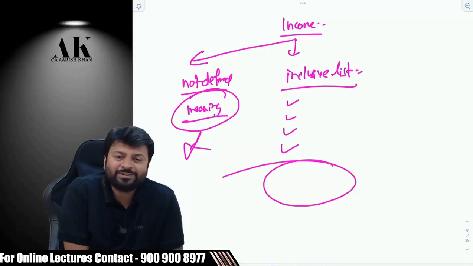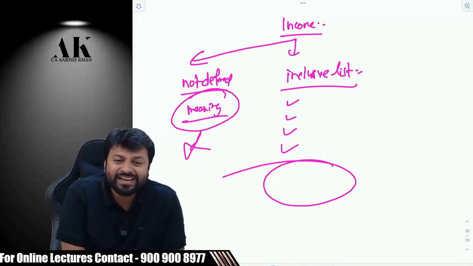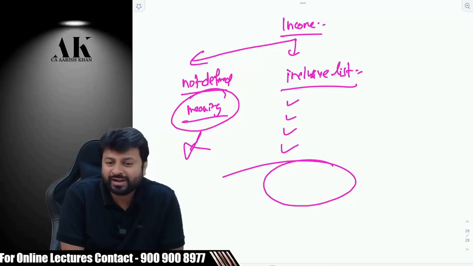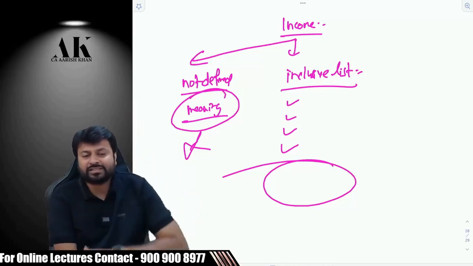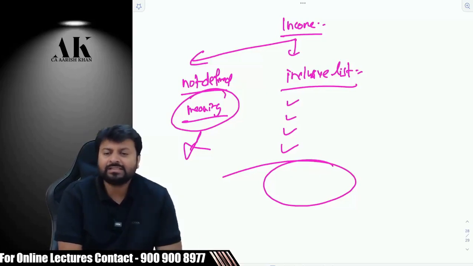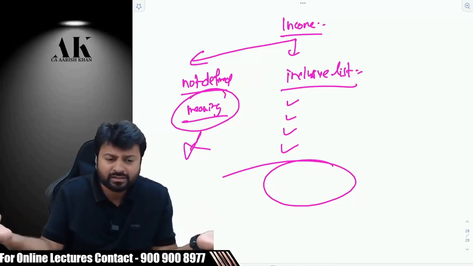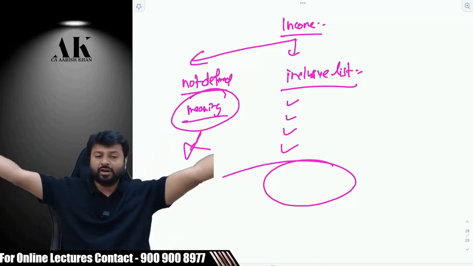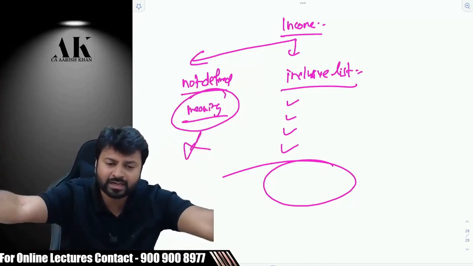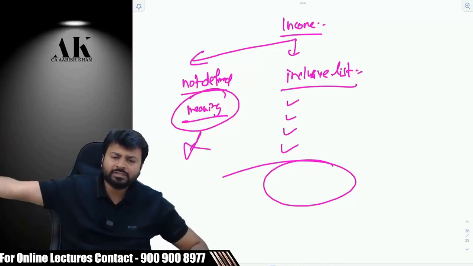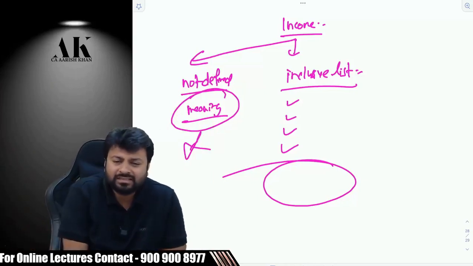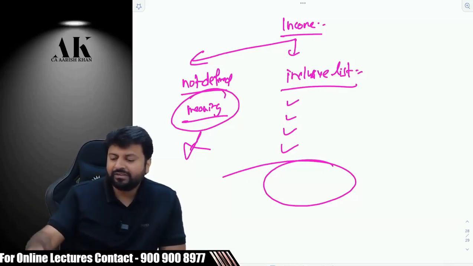This is the beauty of an inclusive definition. An inclusive definition is not exhaustive in nature. It is just an illustrative list; something somewhat similar to what is given in the 31 clauses can also be part of income. Now that will lead to litigation. You will say as an assessee that it is not income. The department will say it is income. Go to court and fight; the judge will interpret, yes or no. This is the drama which is going to happen in the entire income tax law, at the level of interpretation. So this is what the definition of income is all about.